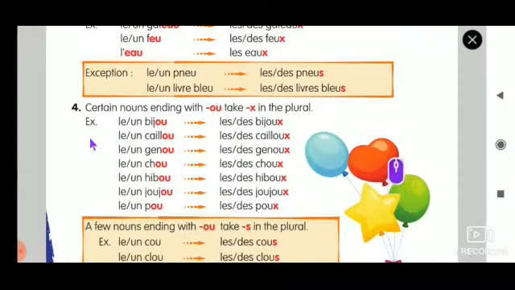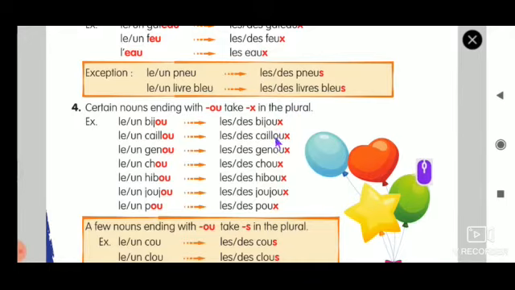Rule number 4. This is similar to rule number 3. Certain nouns ending with OU take X in the plural. So as you did for EAU or EU, what will you add? You will add an X, right? The same rule, but here it is OU. So whenever you see a word ending with OU, if you want to make it plural, what you have to add?